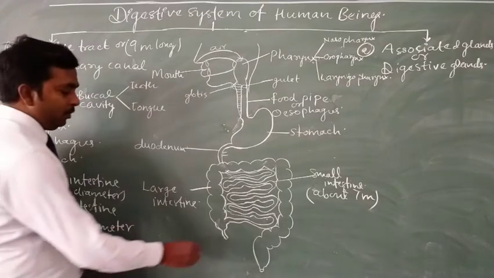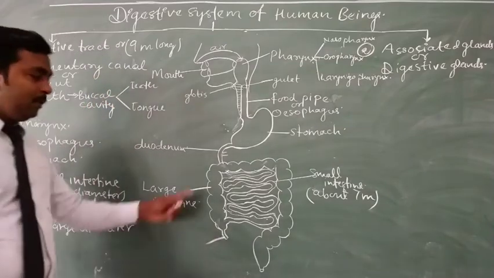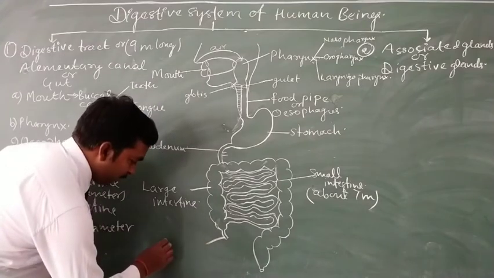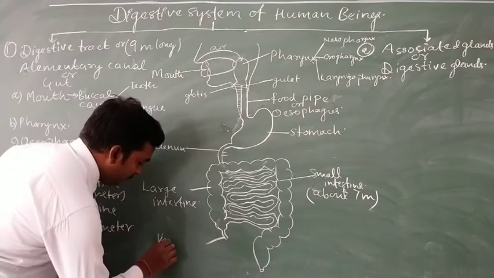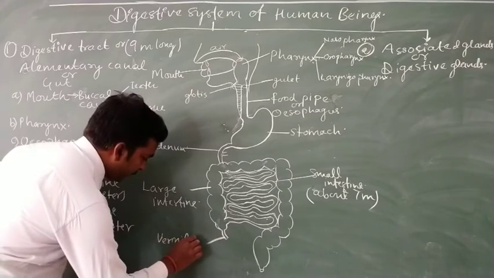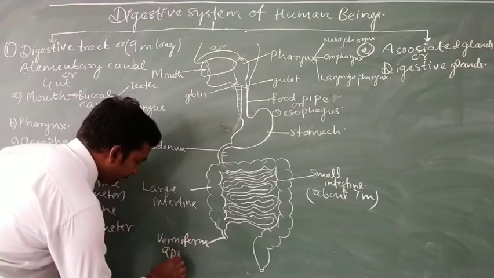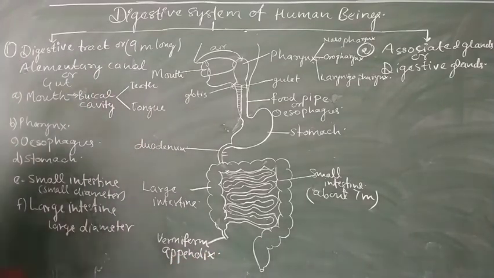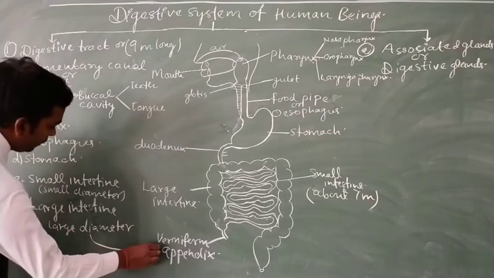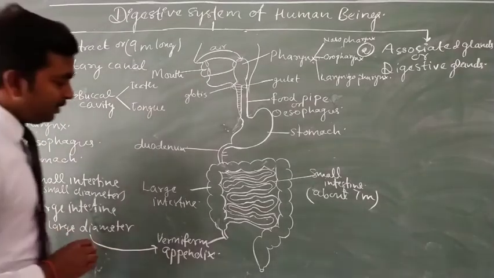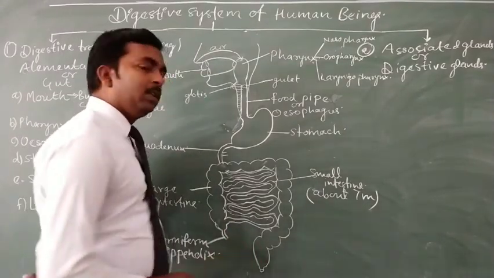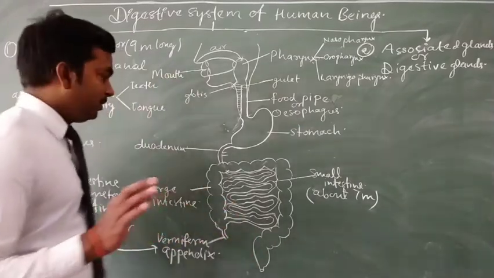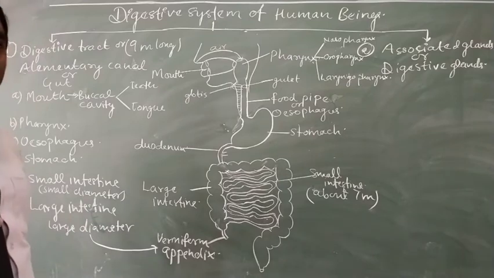And here we can also observe an additional structure with the large intestine, which is present at the initial part of the large intestine, and is known as the vermiform appendix. So vermiform appendix is the part of large intestine. Large intestine consists of 3 parts: cecum, colon, and rectum.